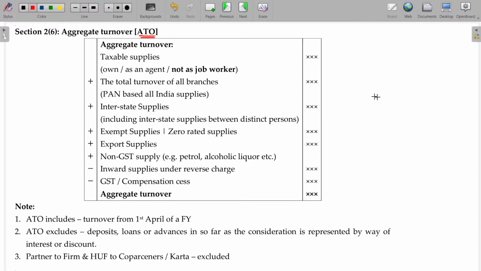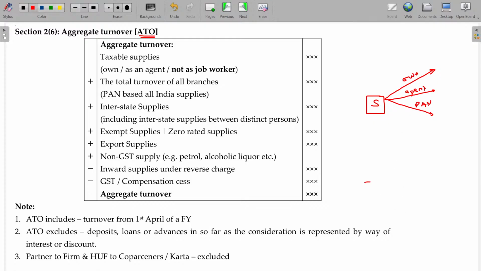If a supplier supplies the goods in his own name, that is supply, and supplies as an agent also is supply, and supply may be within the same state or from one state to the other state. You have to add PAN based turnovers, not GST based turnover.